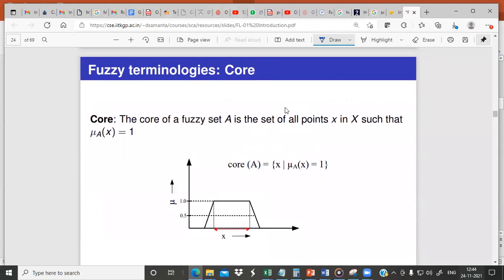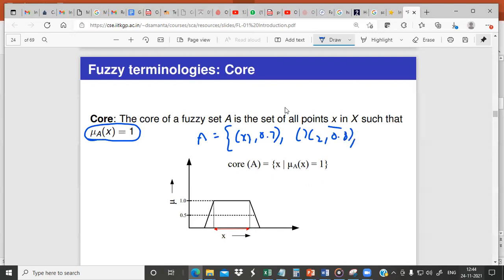And what is core? The core of a fuzzy set A is a set of all points in X such that the membership value is equal to 1. So wherever the membership value is exactly 1, that is called the core. Let us again assume A is equal to say X1 comma 0.7, X2 comma 0.8, X3 comma 0, X4 comma 1, X5 comma 0, X6 comma 1.